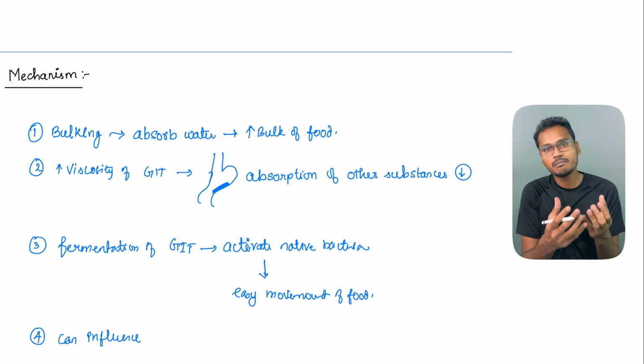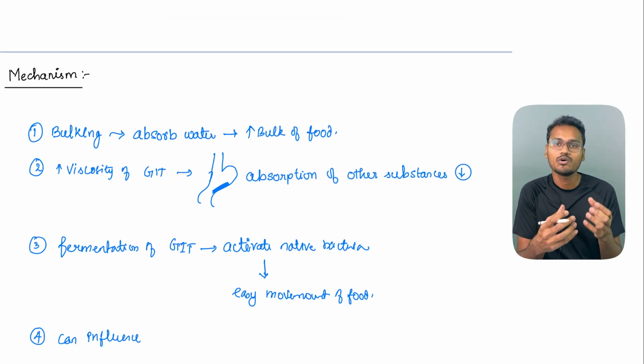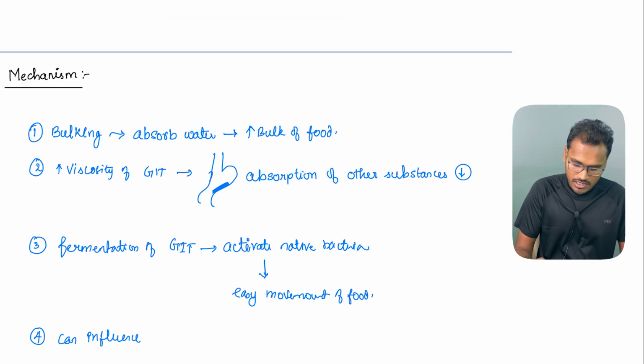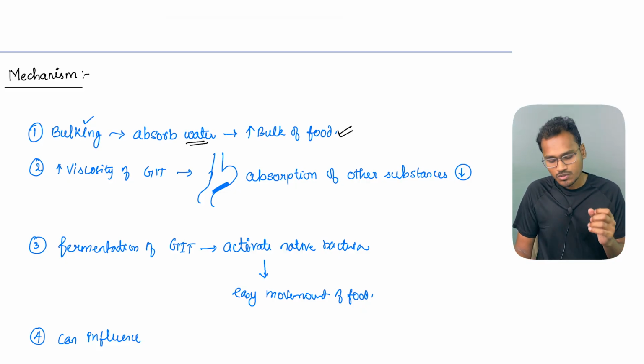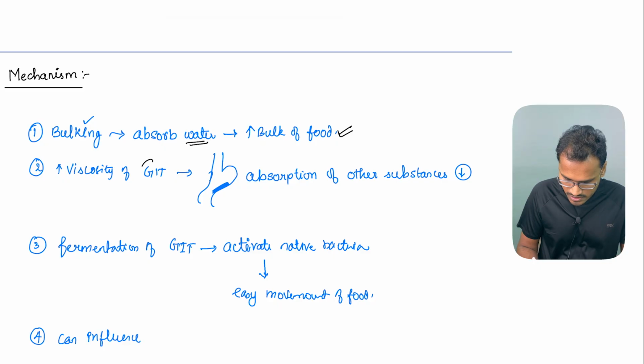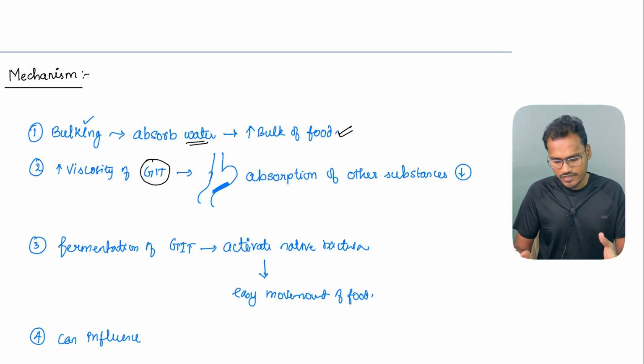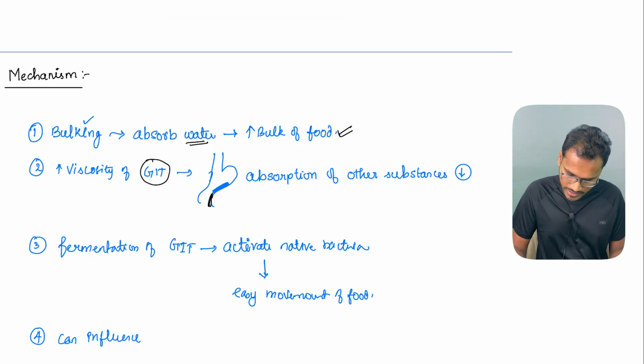Next, how do they work? How do they help the patient to relieve constipation? What is the mechanism of action? First is bulking. The water soluble ones especially absorb water and increase the bulk of the food. They also increase the viscosity of the GIT, forming something like a coating layer in the GIT.